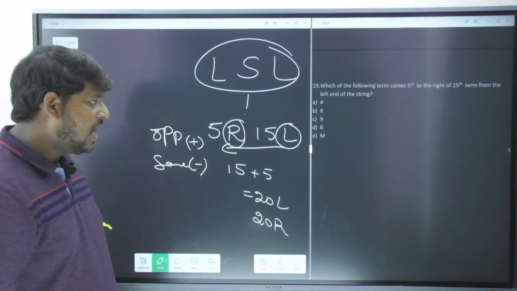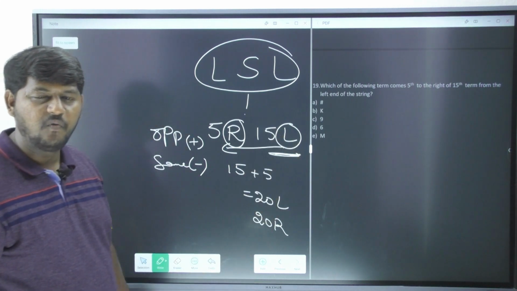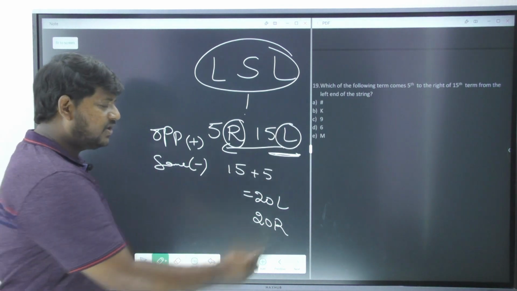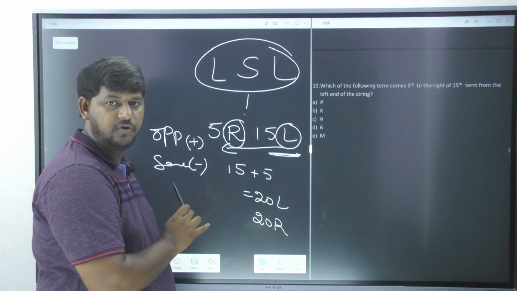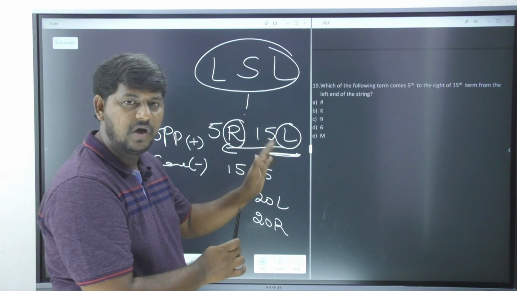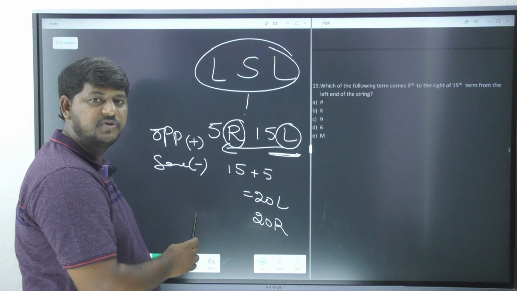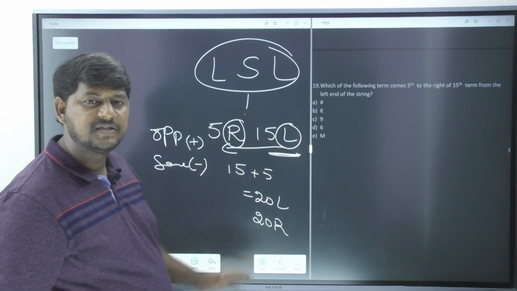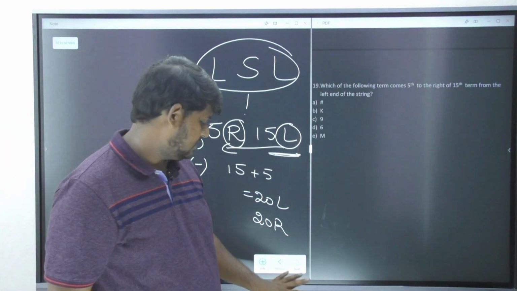Please do remember, whatever direction, whatever side we have towards our extreme right hand side, what is it you see here? Left. Then you are marking your answer as what? Left only. If at all you see right here, then you have to go and proceed with the right side. So it is very important to observe your question. What is the ultimate extreme right hand side? What is the side we have got here? Then only we are going to decide our answer. Now let's see here.